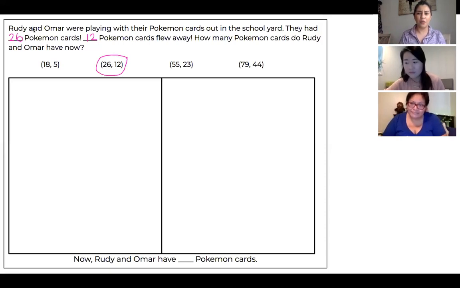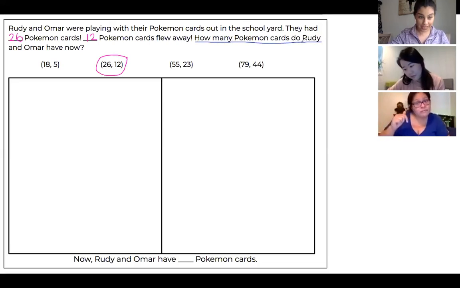So let's figure out, what are we trying to solve in this problem? Usually our story problems end with a question. So Ms. Rosales, can you read what are we trying to figure out? How many Pokemon cards do Rudy and Omar have now? Now that some of them flew away, how many do they have left?